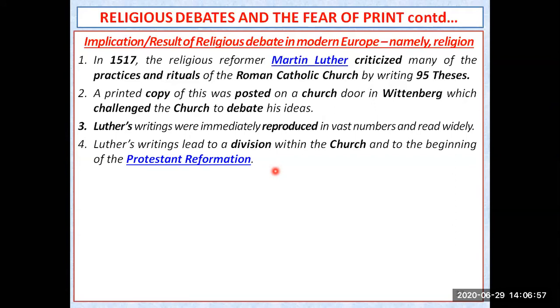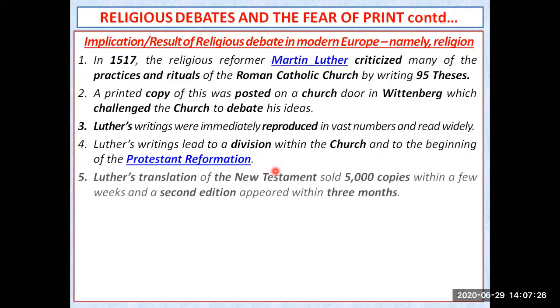अब चर्च में ही दो तरीके के लोग डिवाइड हो गए. Those who were with Martin Luther's ideas and those who were with the ideas of the Pope or the father of the church. And that led to the beginning of a new group of people known as the Protestant Reformation. They were protesting against the ill ideas, or the bad ideas, that were promoted by the Roman Catholic Church people.